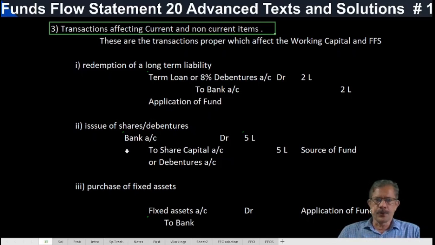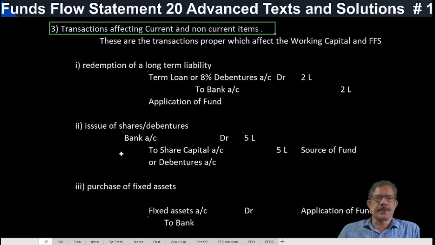The difference between source and application may be treated as either increase or decrease in working capital. This funds flow statement has a balancing effect.